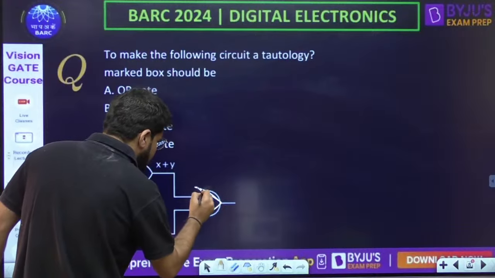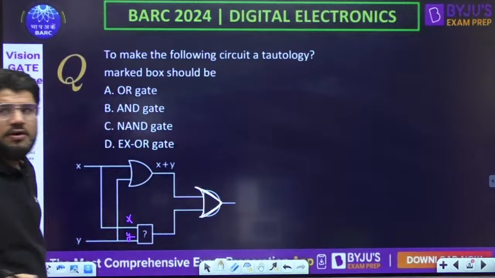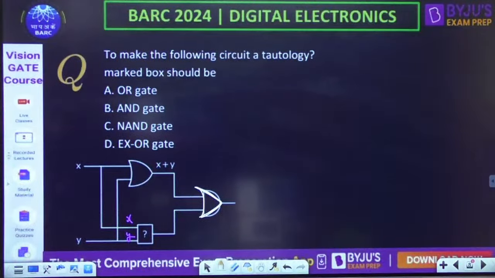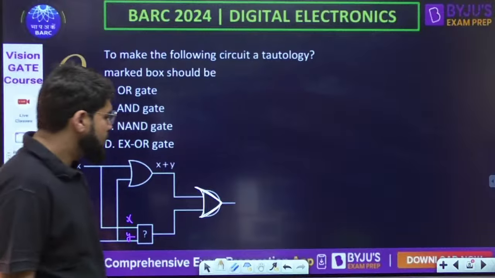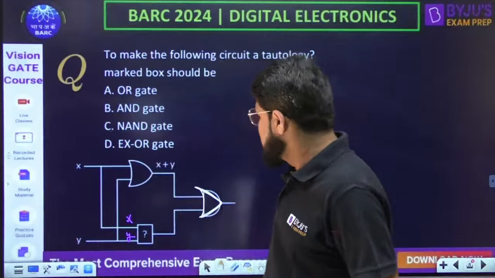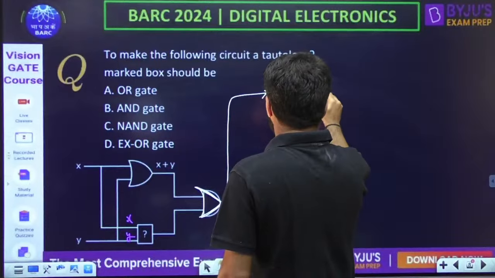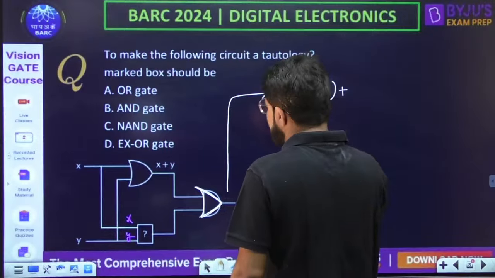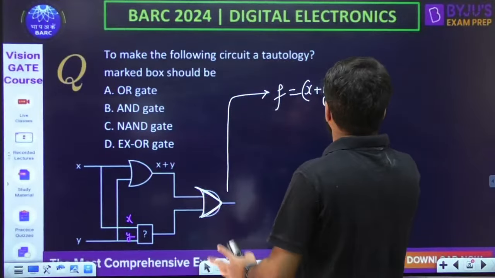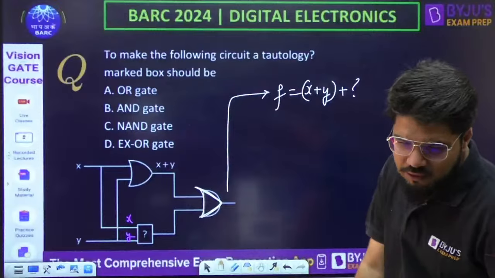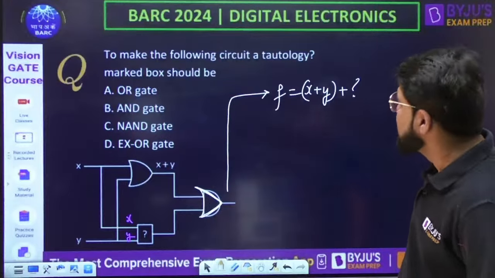This has to be an OR gate. Done? Please take it as the OR gate. Now if this is the OR gate, what is the output F? It is x plus y plus something, plus the output of the missing gate. Any doubts? Keep asking me.